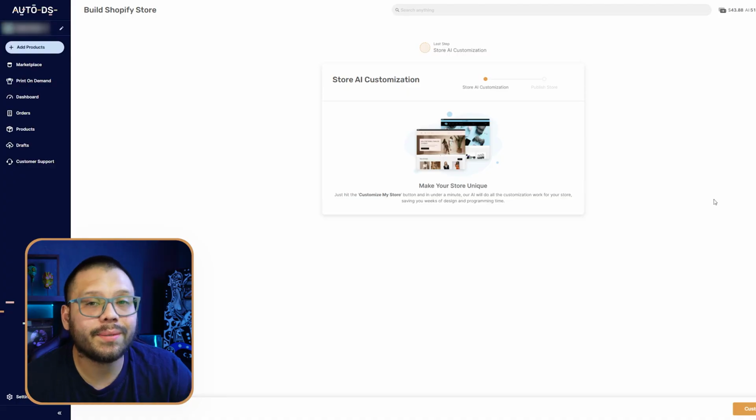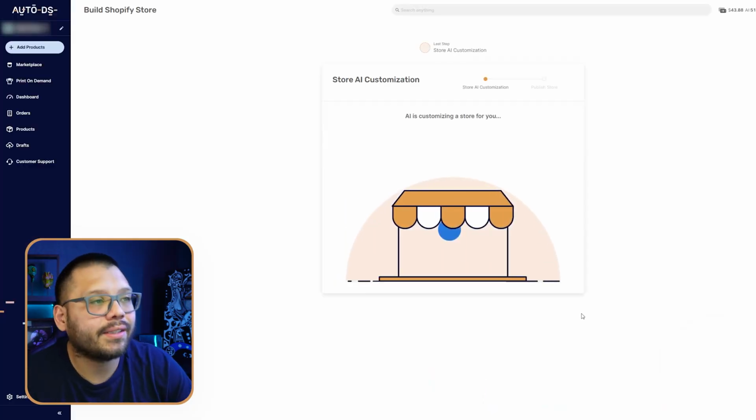Then it's going to automatically redirect us back to the AutoDS website. And then we can go ahead and click on the bottom right, customize my store. Then AI is going to start customizing the store for us.